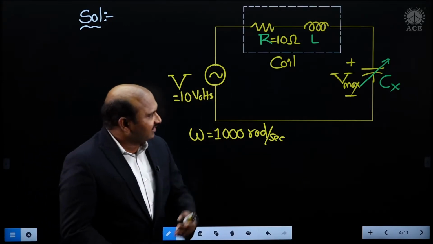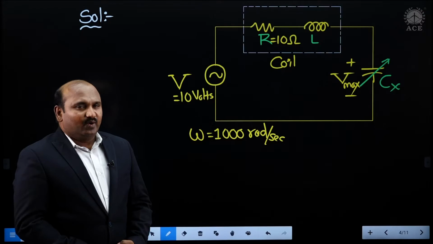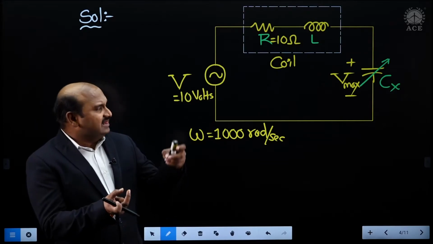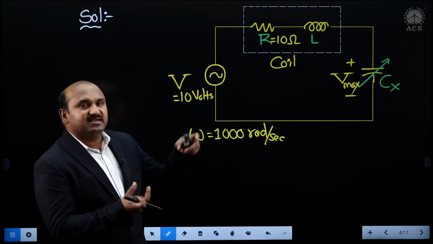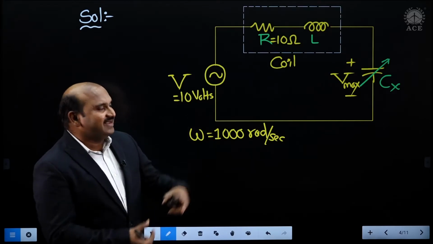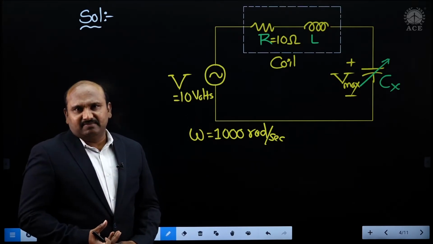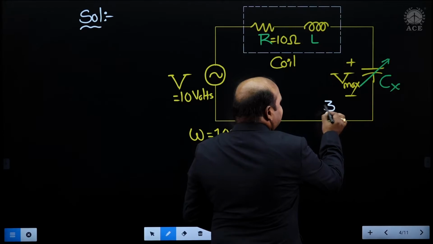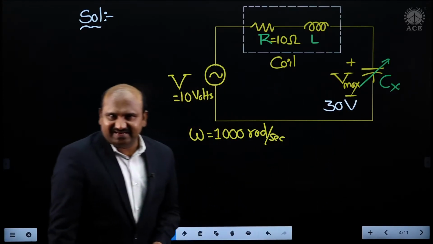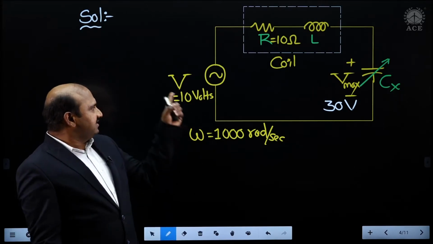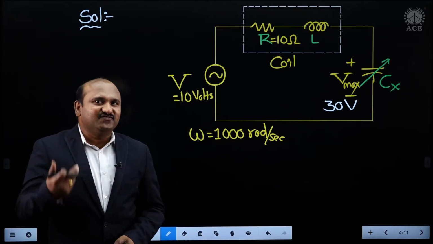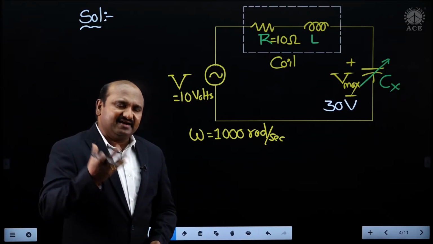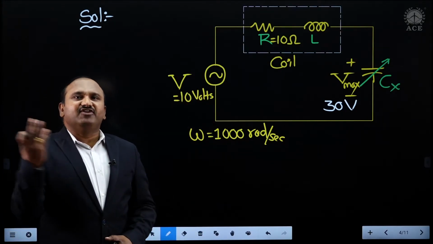Now a coil is connected with a variable capacitor. By varying the capacitance value, we want to make the voltage across the capacitor maximum. That maximum voltage value is already given, 30 volts. Using the maximum voltage across the capacitor and the applied voltage, we are able to define the Q factor, the quality factor of the circuit. Are you getting? Once you get this idea, definitely you will get the inductance value within the given stipulated time.